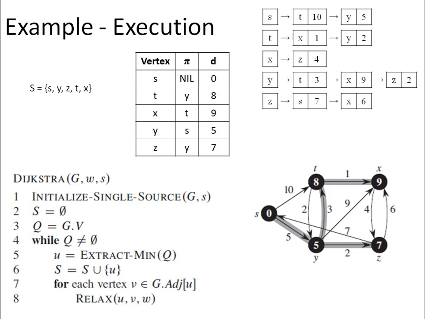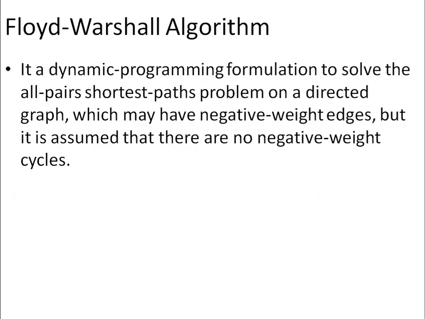Next, we have to start with the Floyd-Warshall algorithm. This algorithm is an all-pair shortest path algorithm which works on directed graphs which may have negative weight edges. But there should not be any negative weight cycle. That means negative edge weights are allowed, but we should not have a negative weight cycle. A negative weight cycle means a cycle exists, and when we sum up the weights of the edges forming that cycle, it sums up to a negative value. So this kind of cycle should not be there.